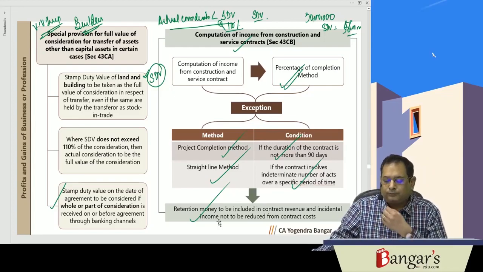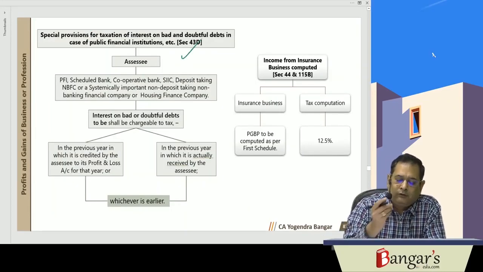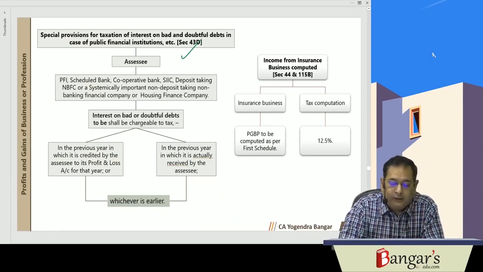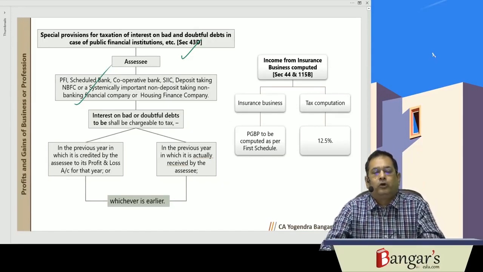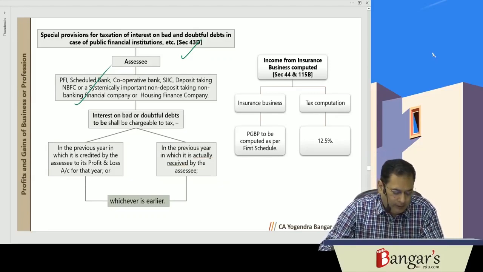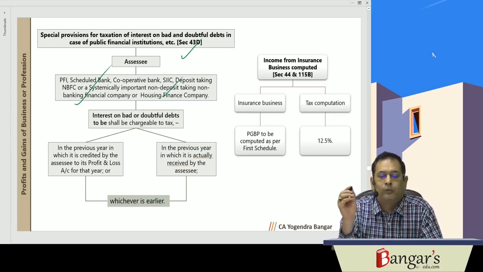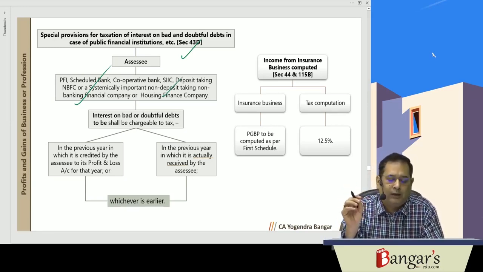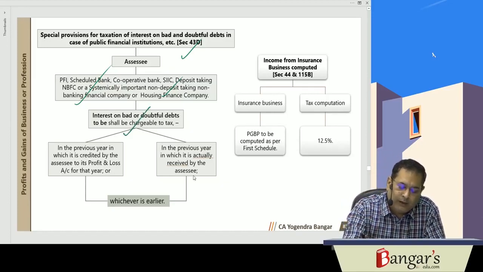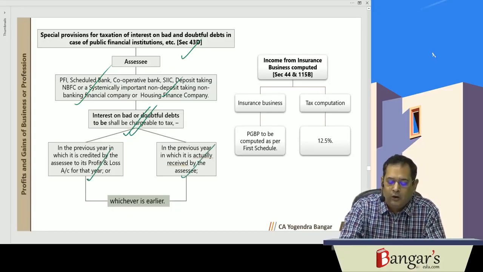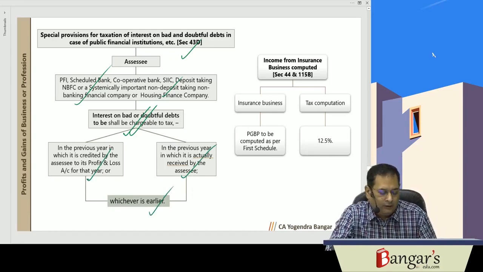Then 43D is dealing with special provisions for taxation of interest on bad and doubtful debts in case of public financial institutions. In case of public financial institutions, scheduled banks, cooperative banks other than Primary Agricultural Credit Society and Primary Agricultural and Rural Development Bank, State Industrial Investment Corporation, deposit taking NBFC or systemically important non-deposit taking NBFCs or housing finance companies, the interest on bad and doubtful debts is chargeable to tax in the previous year in which it is credited or the previous year in which it is actually received, whichever is earlier.